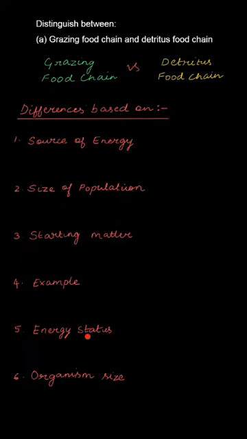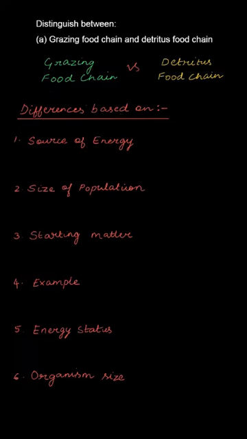Fifth point of difference is कि energy status क्या है, क्या energy requirement है इस food chain में या energy release हो रही है इस food chain में. And the last point of difference is कि जो organisms involved हैं इन food chains में उनकी size क्या है, क्या all of them are microorganisms या some are microorganisms and the rest are macro यानी कि large organisms. Alright.